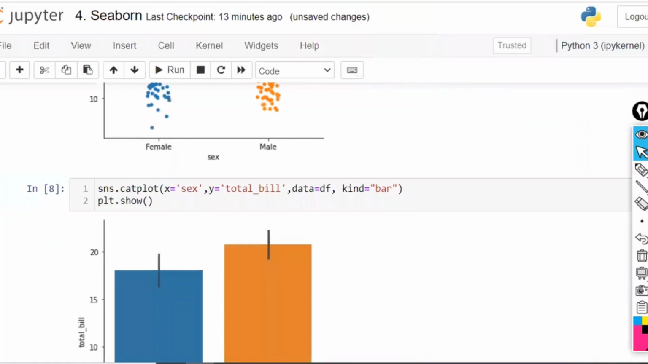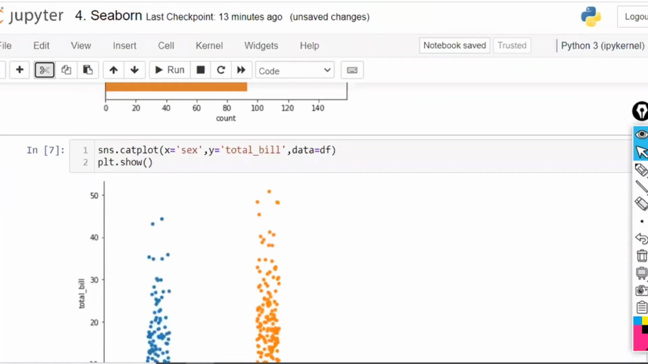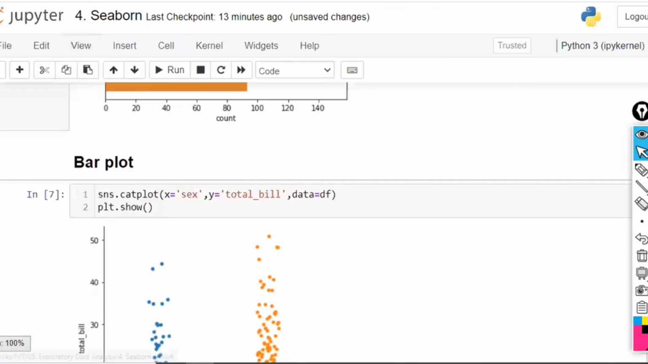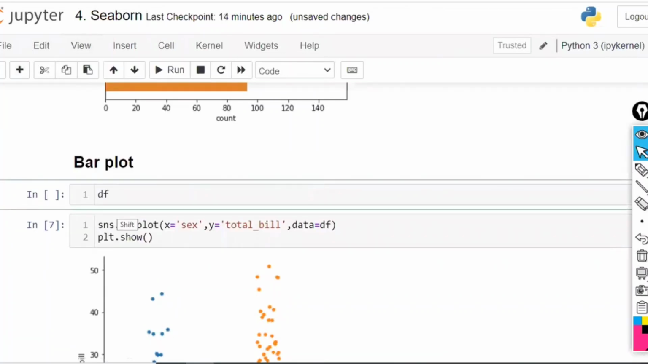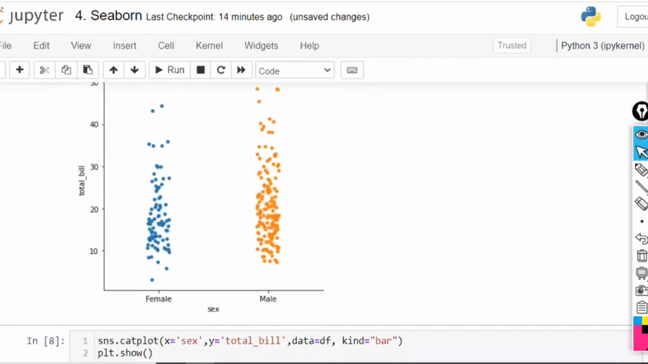Okay, let me write the records. So let me open this one, where I'm going to take the DF. Here the first bill is 16.99, 1.01 is the tip, and the gender is female. So within the female, one data point, we are going to keep a data point at 16.99. Let us assume this is the data point 16.99.